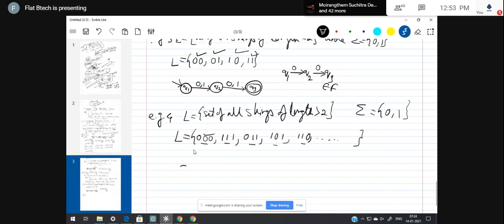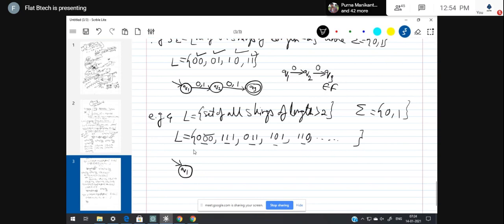You need to have an initial state Q1. Initial state, it's up to you whether you write it as Q0 or Q1 or like that, but follow some rules or patterns. I'm following Q1, Q2, Q3 like that.